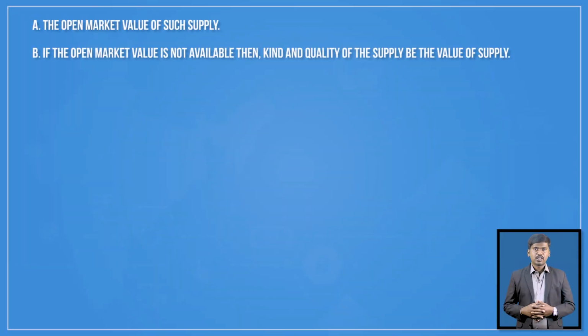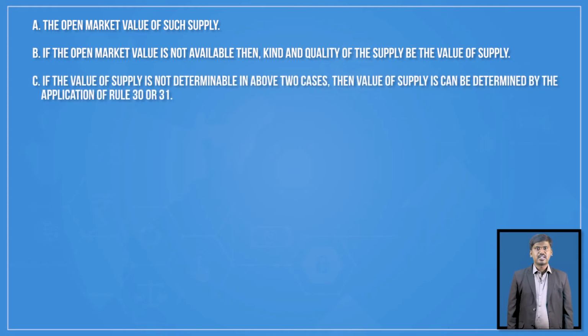Now, let us focus on value of supply of goods or services or both between distinct or related persons other than through an agent, which is covered under rule 28. In such a case, value of supply can be determined as the open market value of such supply. If the open market value is not available, then the value of supply of like kind and quality shall be the value of supply. If the value of supply is not determinable in the above two cases, then value of supply can be determined by the application of rule 30 or 31.